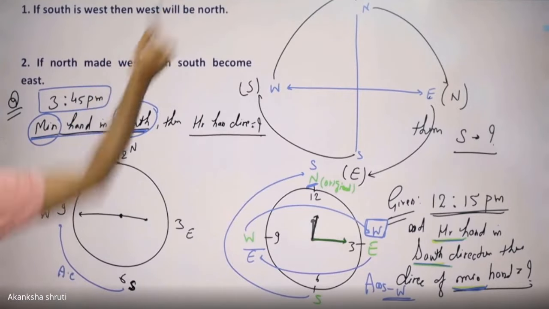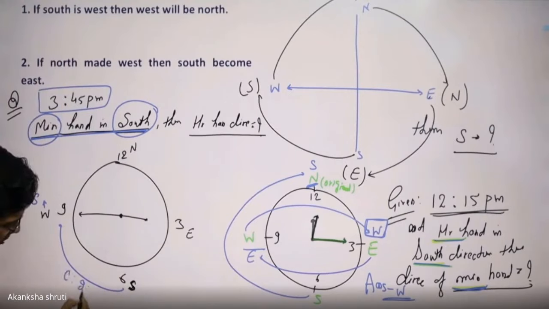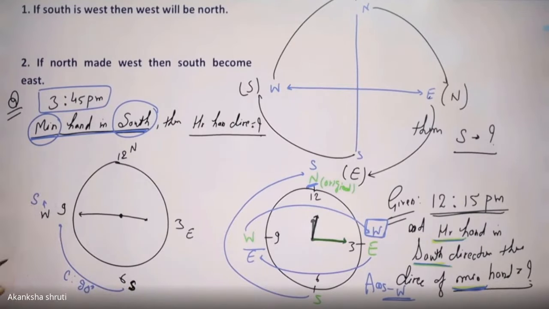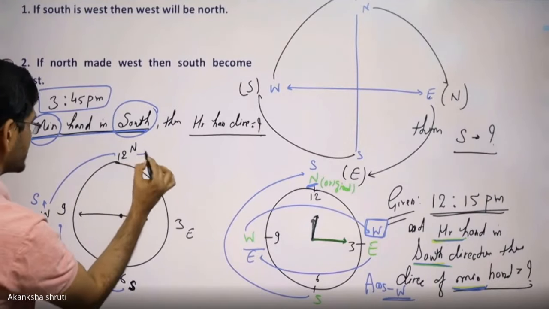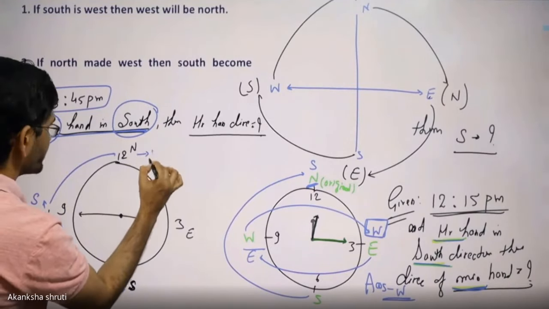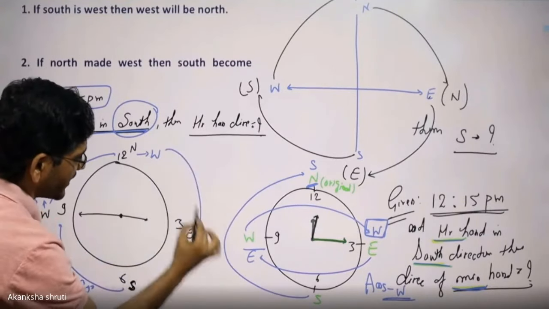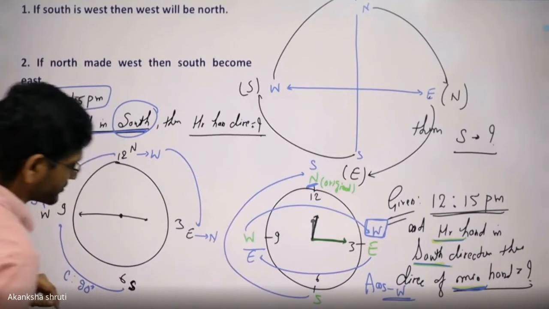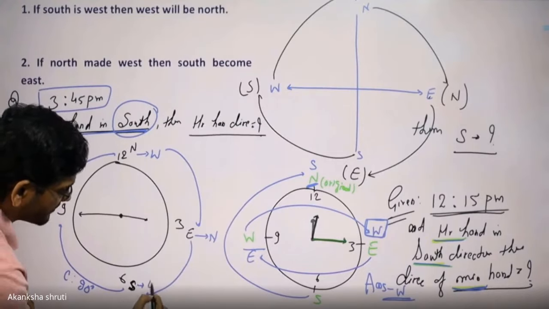Student, this motion is clockwise. So rotating this clockwise by 90 degrees, that is, you moved this south one by 90 degrees, so it came here. So the west one will also move by 90 degrees, so this north becomes west, and this west will move again 90 degrees, so east becomes north, and this south becomes east.